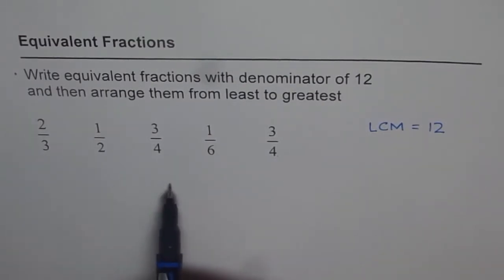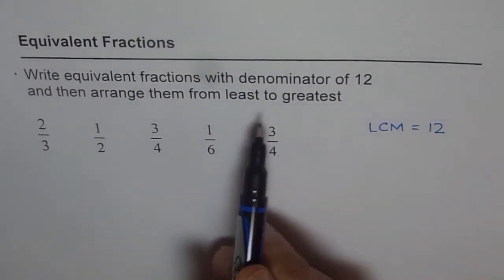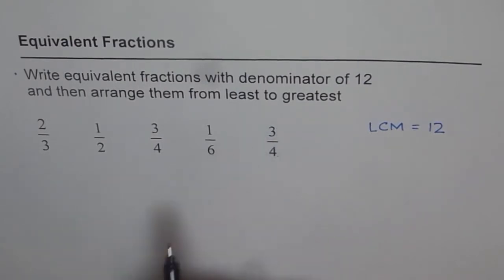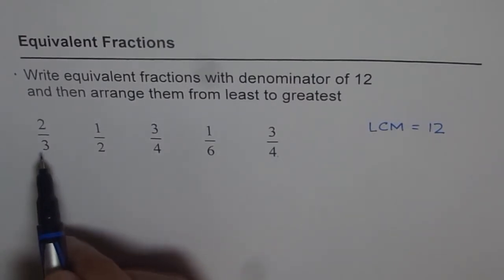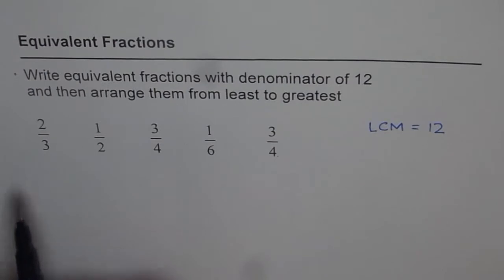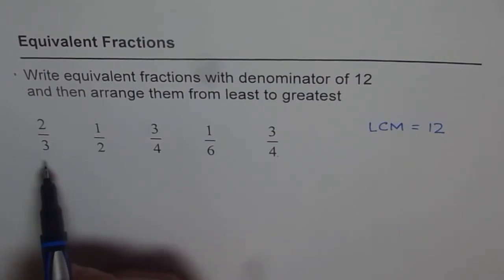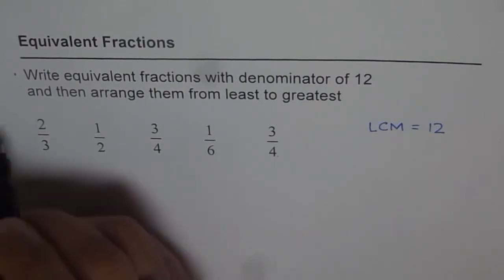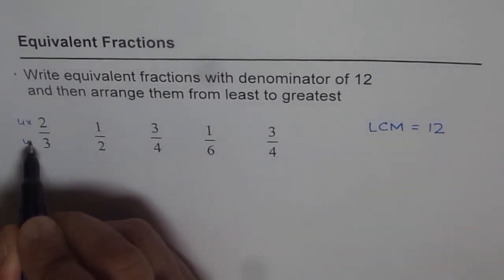Once you have same denominator, you can compare and then arrange them from least to greatest. So you can stop the video now, pause it for a while, provide the solution, and then look into my suggestion. Now, how can I write denominator of 12 for these fractions? That is, to get equivalent fractions from these. So 3 times what is 12? 3 times 4 is 12. So I'll multiply these two by 4.